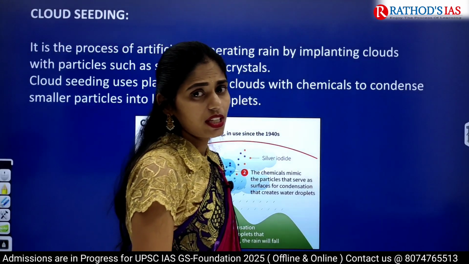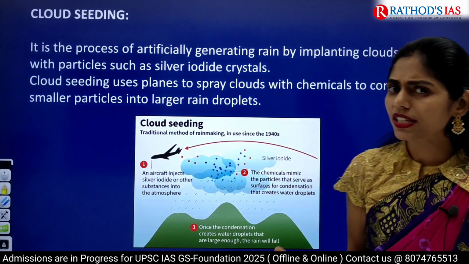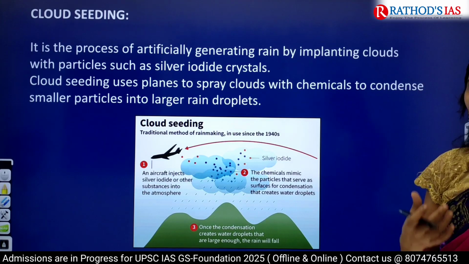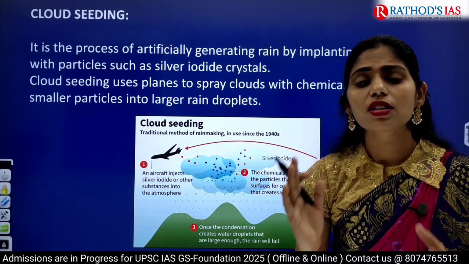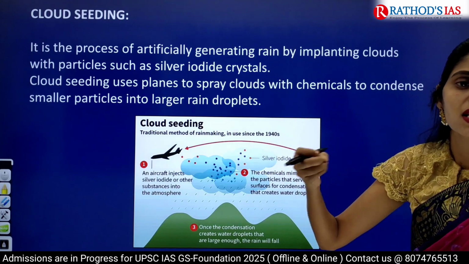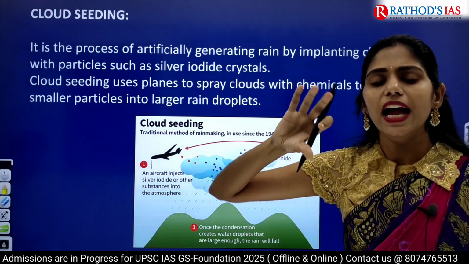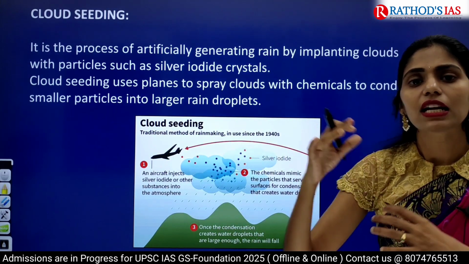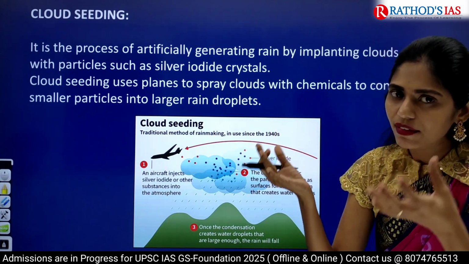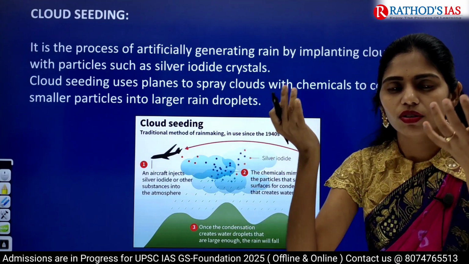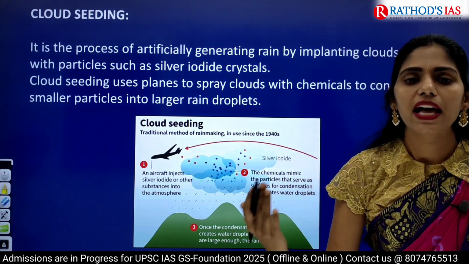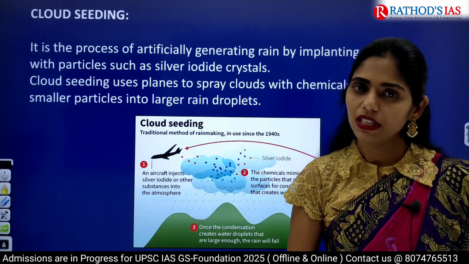So this cloud seeding is very important. Cloud seeding is nothing but a very simple phenomenon. We are using this technology to cause artificial rains. That means we are introducing some dust particles into the atmosphere, and they act as condensation nuclei, and that will lead to formation of clouds. And whenever these clouds have increased water holding capacity, that will fall down as rainfall or as precipitation.